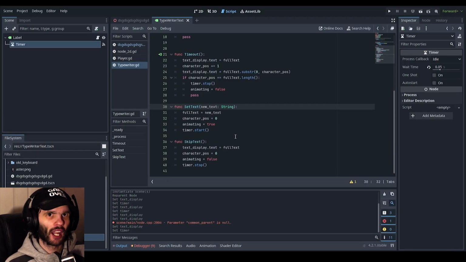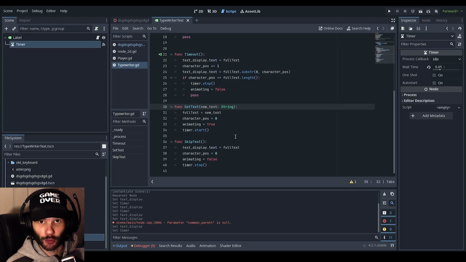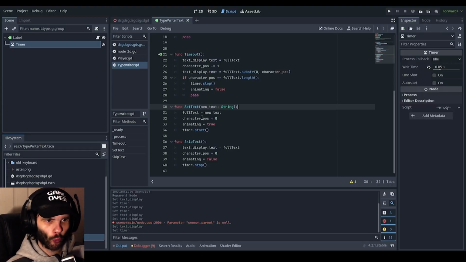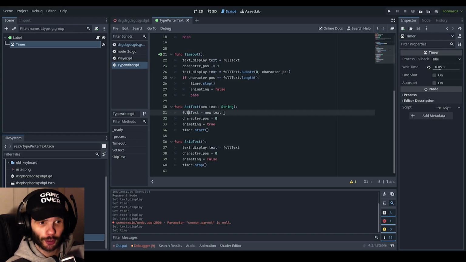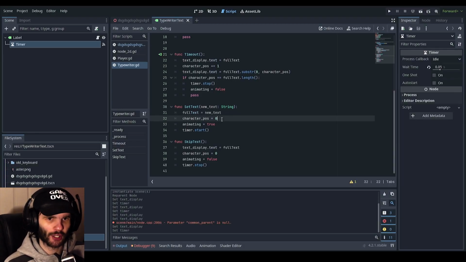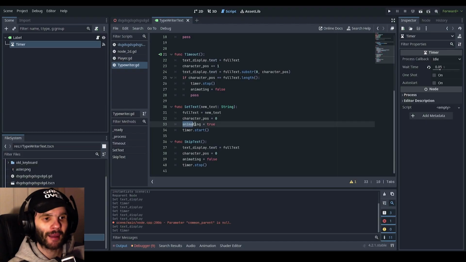When you call this function from almost any script, all you have to do is type in whatever you like, and that text will be inserted into full text, because full text is equal to new text. The character position will always be 0, because when you're setting your text, you want the text to reset to then start animating, right? And then you set animating to true.